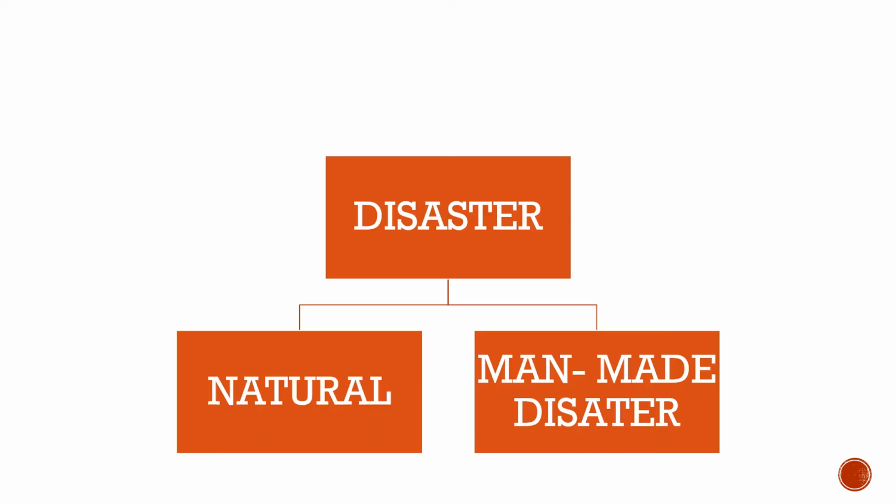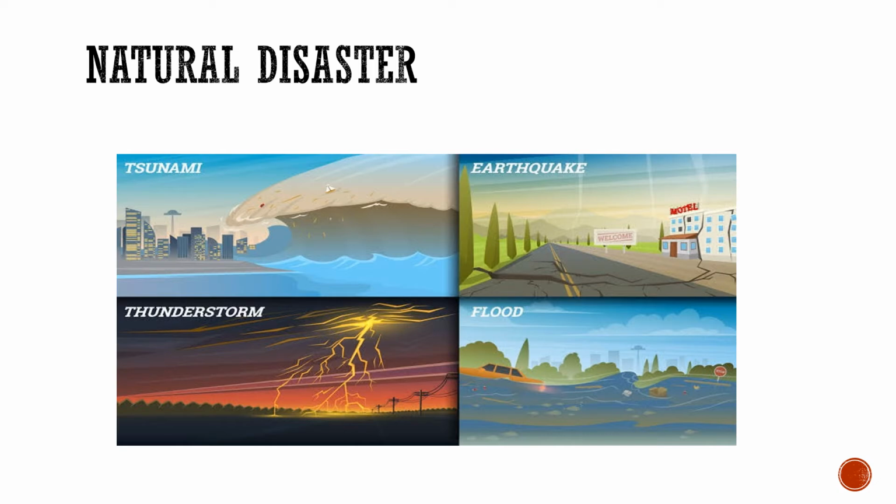Most of the disasters have a natural origin. However, some disasters are man-made as well. On the basis of this, disasters can be broadly classified into two groups. One is natural disasters, another is man-made disasters. Natural disasters are caused by the forces of nature over which man has hardly any control.